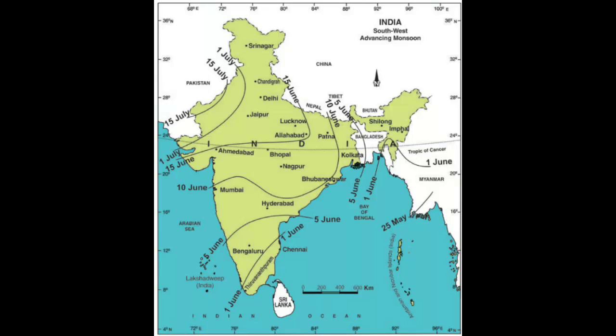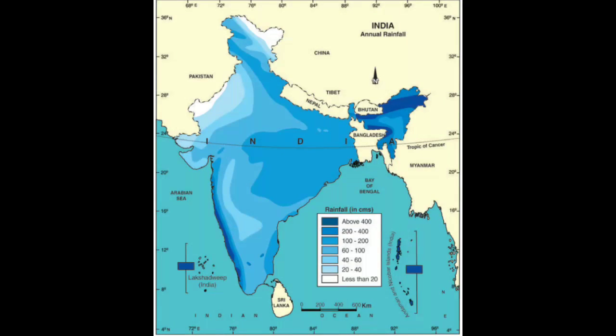These winds are not as regular and permanent as the trade winds. They originate and blow during a specific season only. And that is why these winds are known as seasonal winds. The southwest monsoon winds bifurcate into two branches due to the Indian peninsula, that is the Arabian Sea and the Bay of Bengal current. Now the next point, that is the Arabian current.